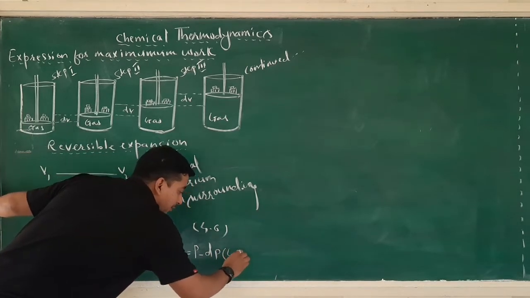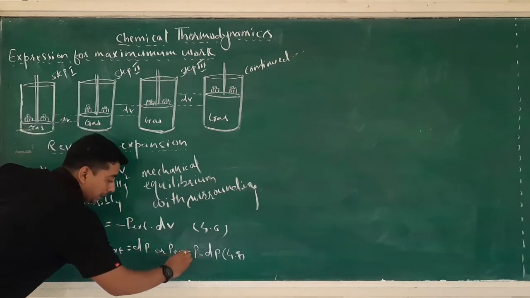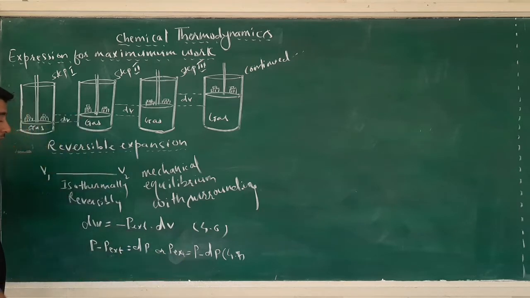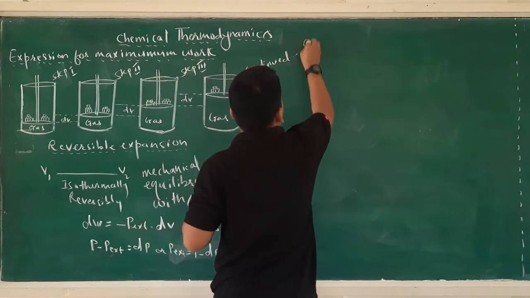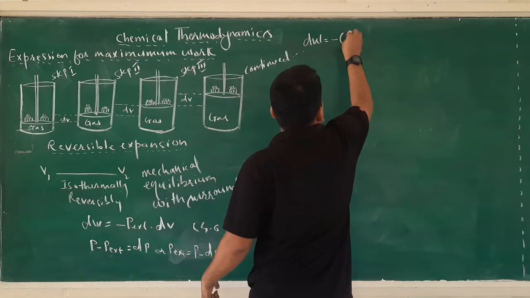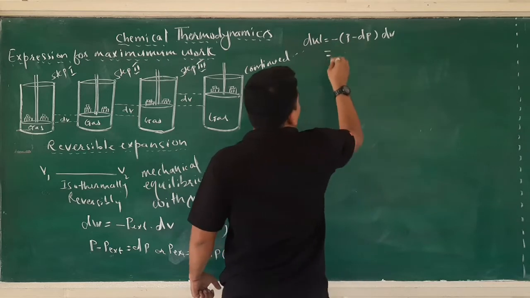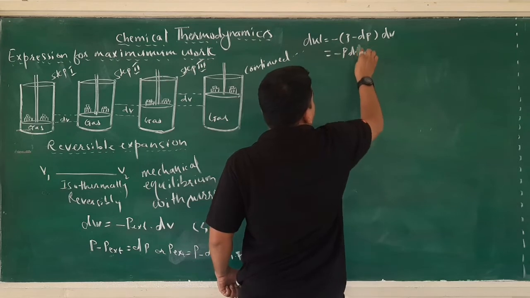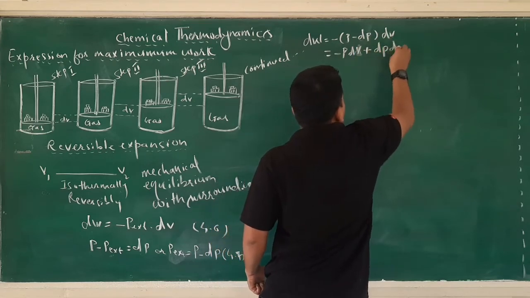Put it as equation number 4.7. Now combining equation numbers 4.6 and 4.7, the value of Pext is P minus dP. Put the value of Pext in equation 4.6, you will get dW is equal to minus (P minus dP) into dV, is equal to minus P dV plus dP dV.